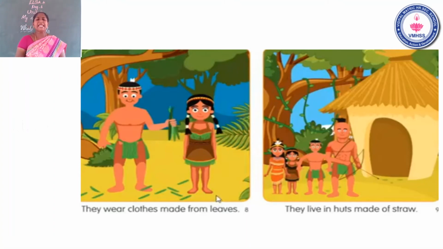Next, they live in huts made of straw. Straw means what? Cows eat straw. Have you seen cows eating it? All the dry grasses are called straw. This is called straw. Children, listen.